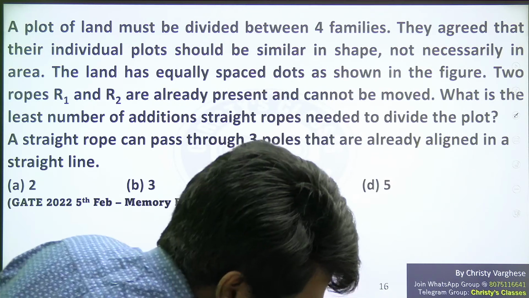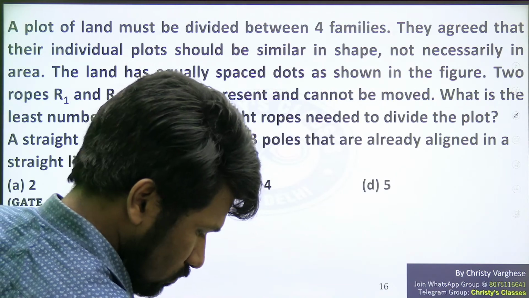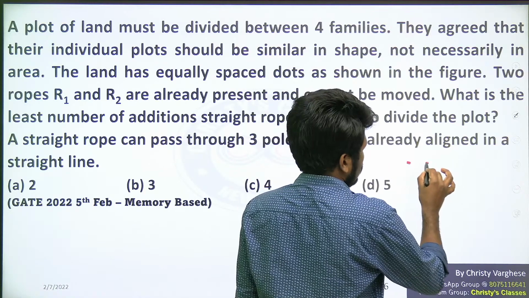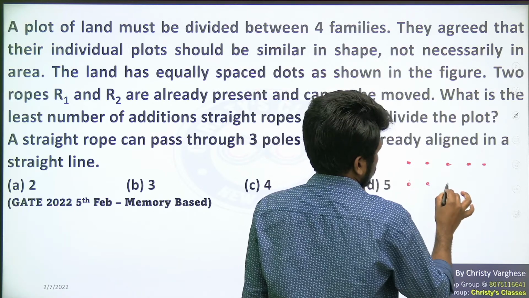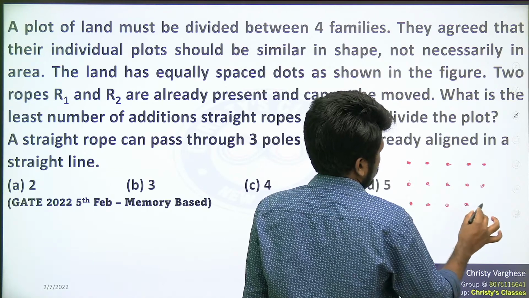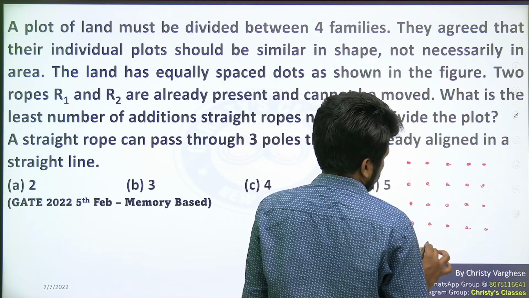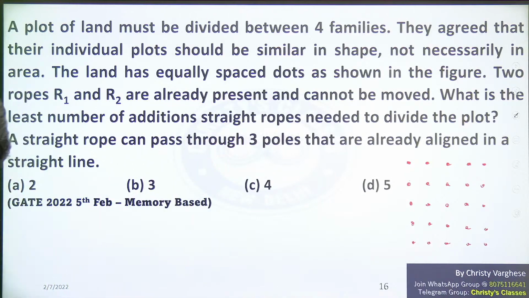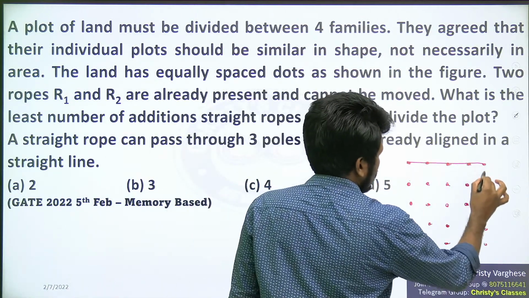Yeah, the picture was something like this. And already these markings are there that you cannot change.